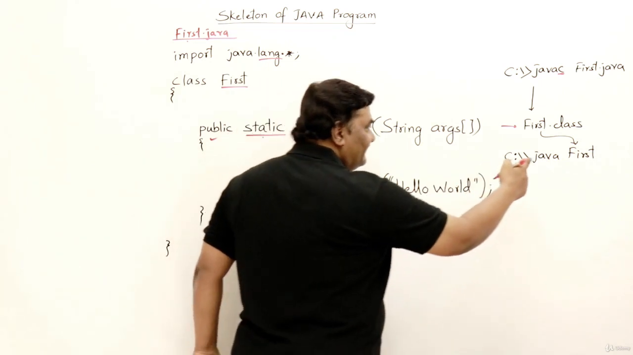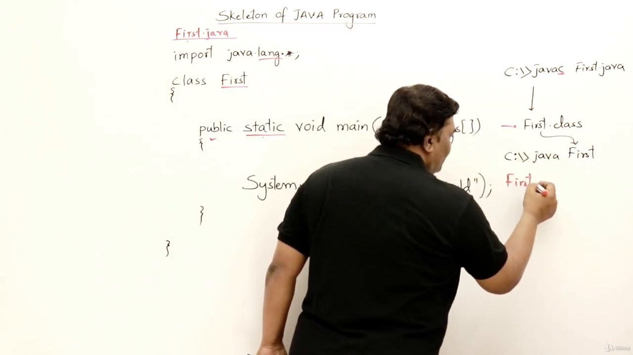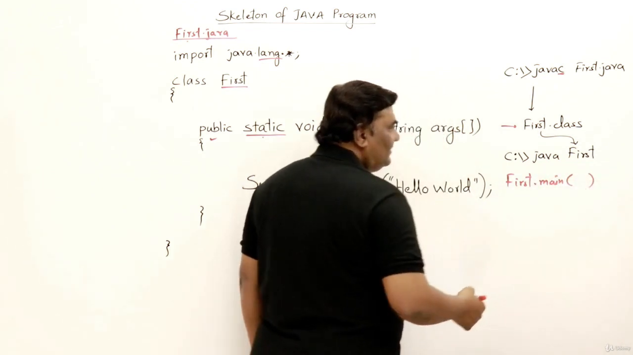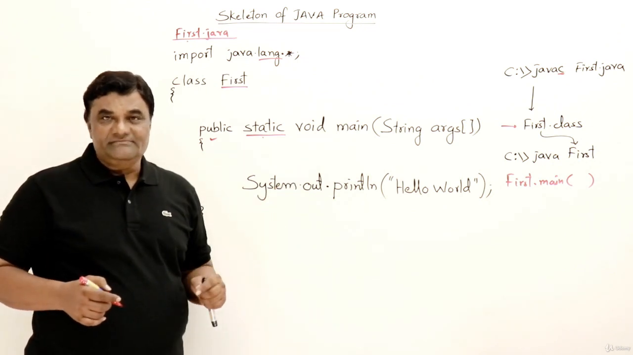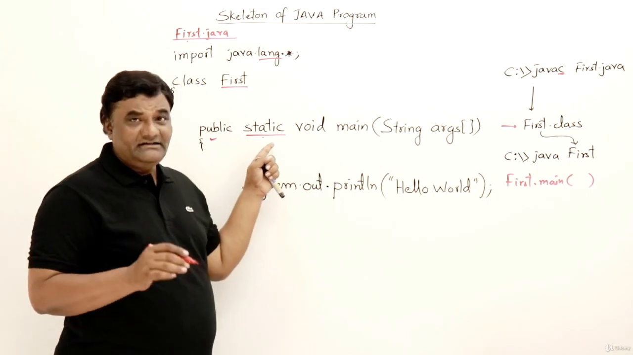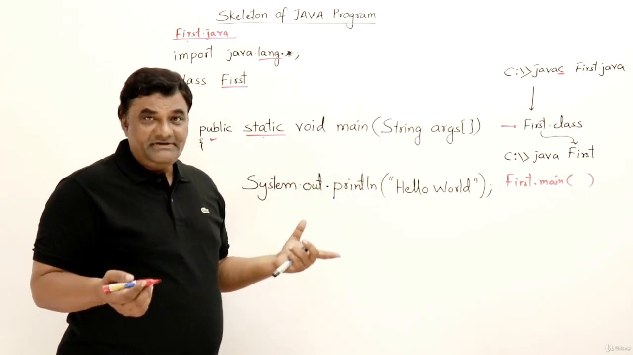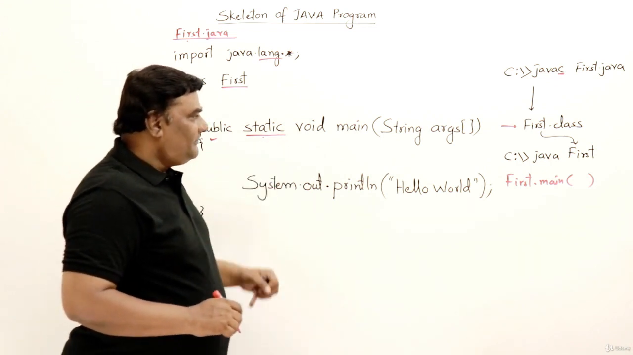So when we say java first, what will the JVM do? The JVM will call First.main. It will call the function just by using the class name. So to make it easy for the JVM, we have to write it as static. Otherwise, if you don't make it static, the JVM says it cannot find the main method. It gives an error. Now, next thing, command line arguments.